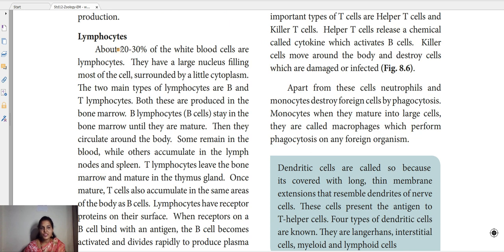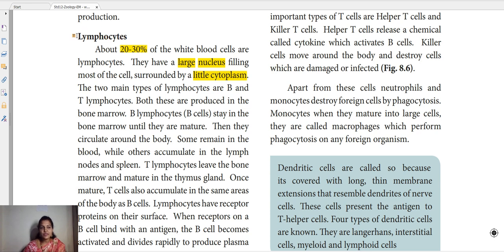So what is the proportion here? The lymphocytes are 22 to 30% of the white blood cells in the blood. And what is the nature of these lymphocytes? They have a large nucleus and a small cytoplasm. A large nucleus is present and little cytoplasm is present. So these are the characteristics of lymphocytes.